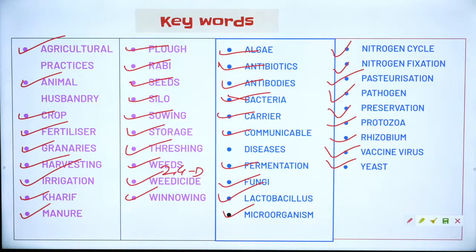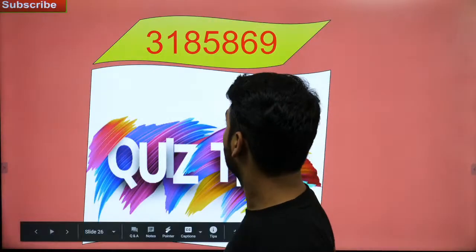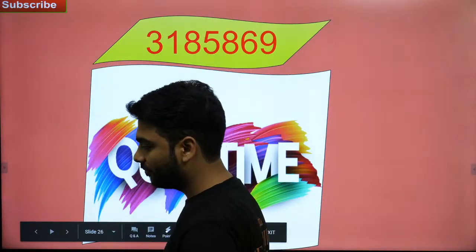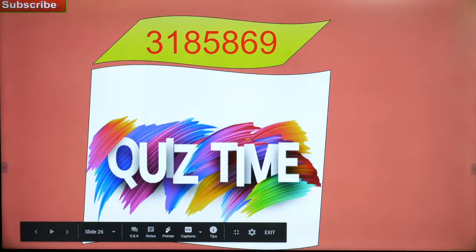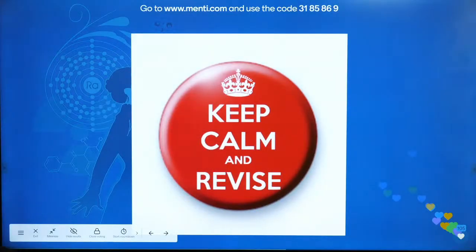Okay? Let's go, which takes me to the next quiz. So let us go back. Granaries are the places where grains are stored. Go to 3185869, that is the code for the Menti. Okay? Let's go. 3185869. Let us go back to the Menti.